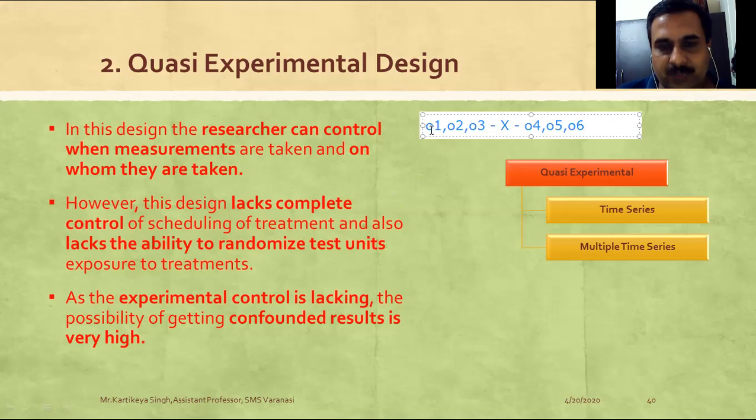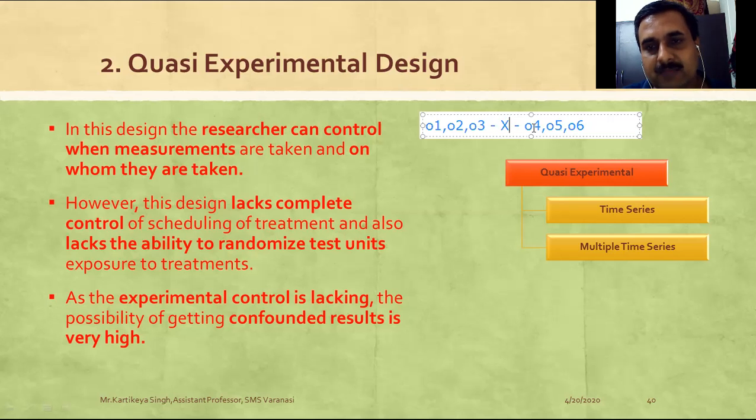Why is it called time series? As you have learned, moving from left to right shows different moving time frames. If this observation is taken in the month of January, this one in February, and this one in March, then after these three observations I give the exposure, that is the sales training.